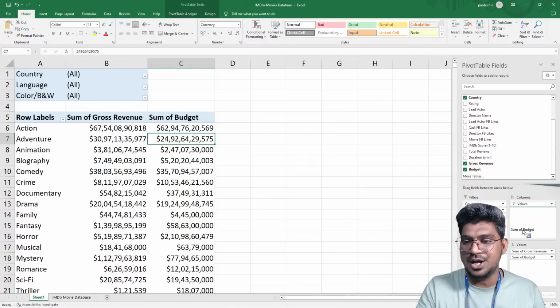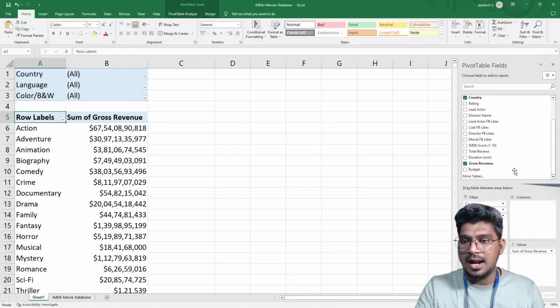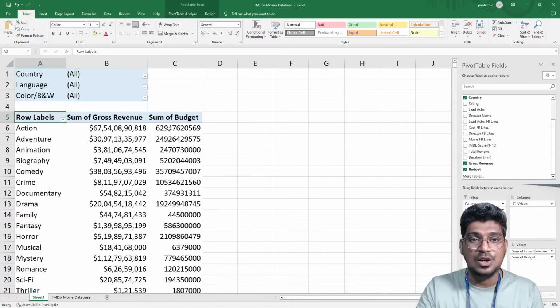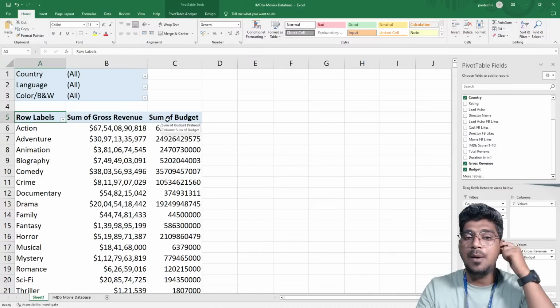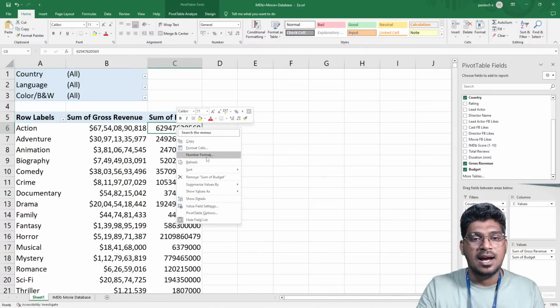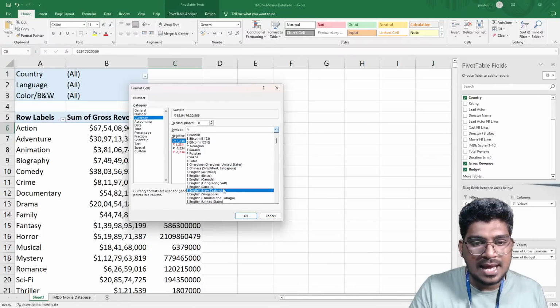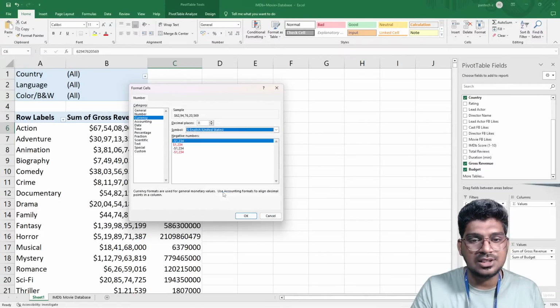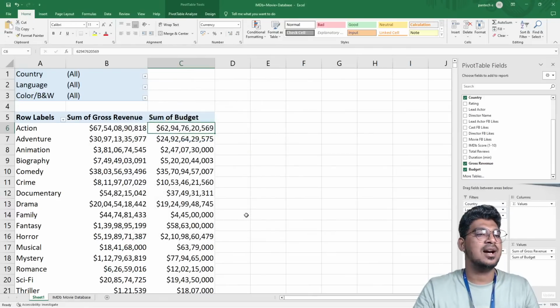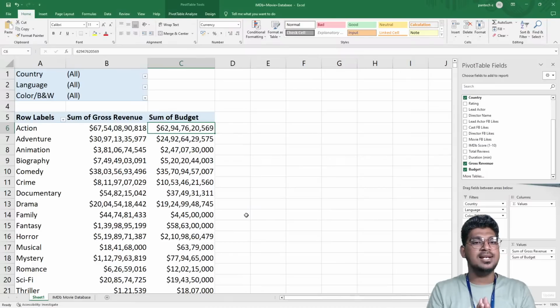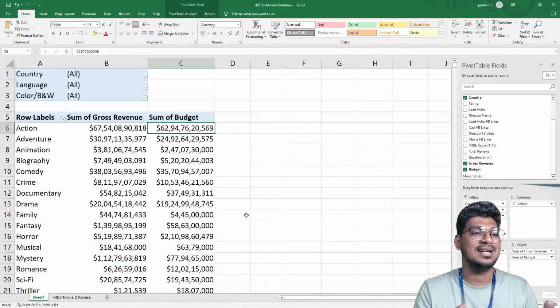If I drag and drop this field away and then drag it again, it is going to display again, right now in the different format. So I just click it again, choose number format and currency, and I don't need these zeros, and I need a dollar here. So I'm selecting this United States here. So this is the way to convert the numerical format, the number format, like this.